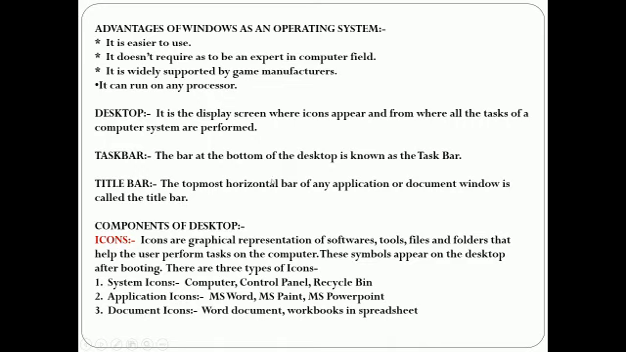Title bar. The topmost horizontal bar of an application or document window is called the title bar. It displays the name of the active document. The title bar of the active window is darker than the other part of the window. Components of desktop. Icons. Icons are graphical representations of softwares, tools, files and folders that help the user perform tasks on the computer. These symbols appear on the desktop after booting. There are three types of icons.